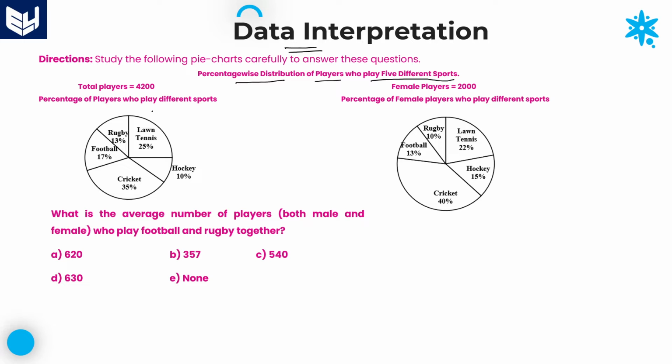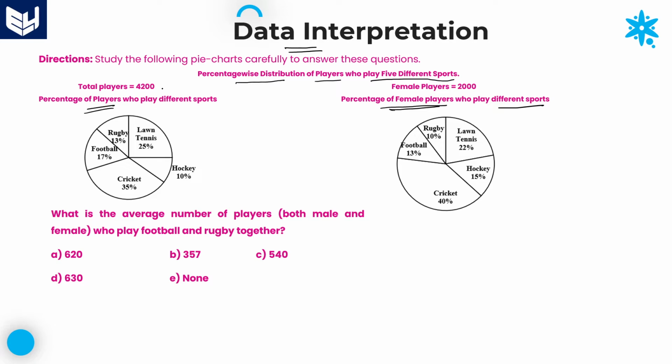First pie chart is about percentage of players who play different sports. Percentage of players means all together. Whereas coming to the second pie chart, it is the percentage of female players. The second pie chart is showing the percentage of female players who are playing five different sports.